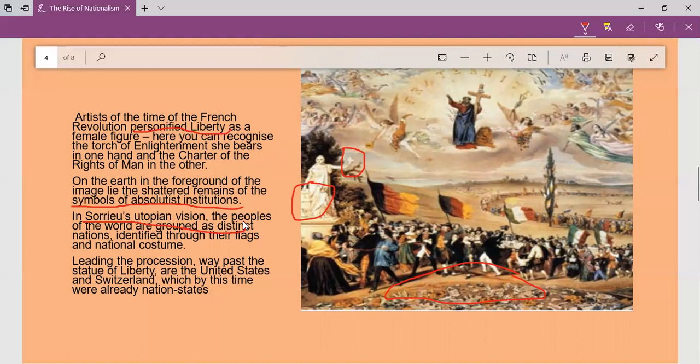Now, what do we mean by the concept of nation? If a group of people share a common language, common culture, common history, and live in a particular area or territory, that is what we call a nation. At that time, it was an imaginary world of nation, but now it is reality.